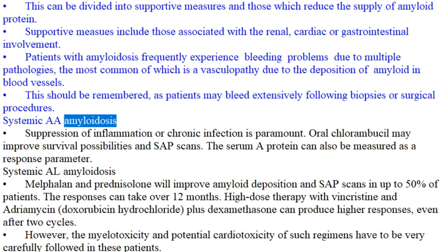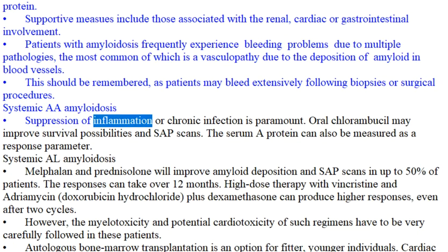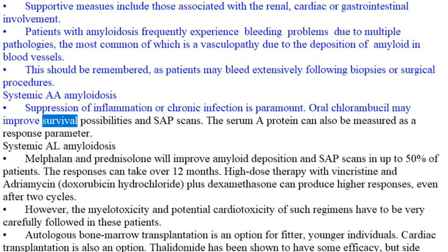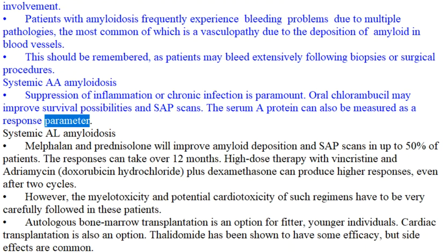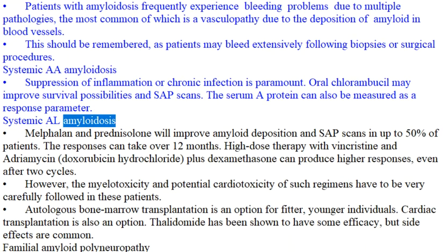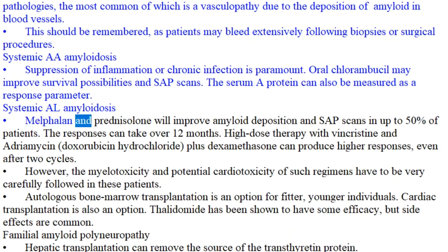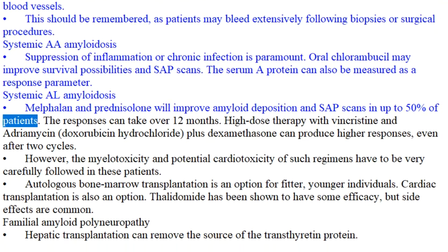Systemic AA amyloidosis. Suppression of inflammation or chronic infection is paramount. Oral chlorambucil may improve survival possibilities and SAP scans. The serum A protein can also be measured as a response parameter. Systemic AL amyloidosis. Melphalan and prednisolone will improve amyloid deposition and SAP scans in up to 50% of patients. The responses can take over 12 months.